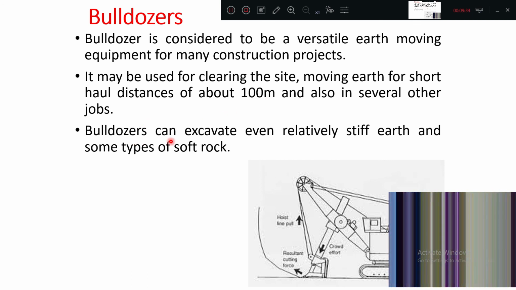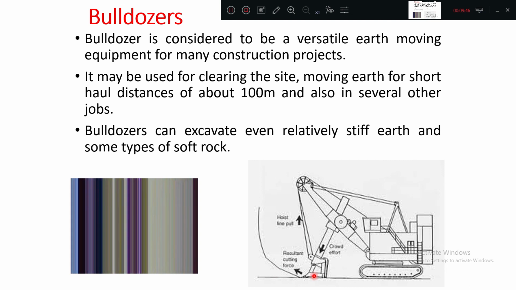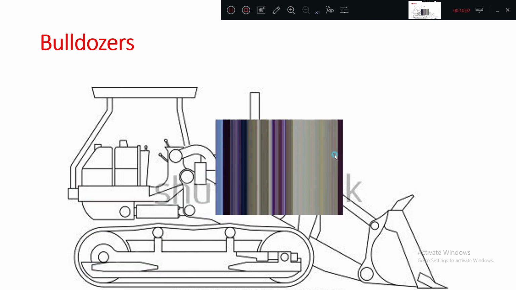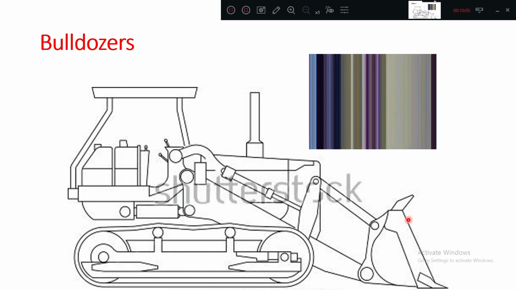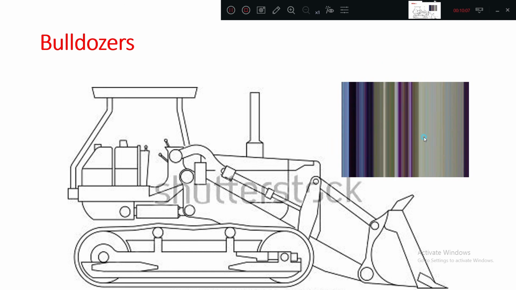Bulldozers can excavate even relatively stiff earth. Being power driven vehicles, they can also excavate earth and some types of soft rock. Can you see this? This is the excavating portion. If you apply force and draw this chain, then obviously it is going to move or take some earth along with it. Can you see the schematic line diagram? This is purely for dozing type of equipment.